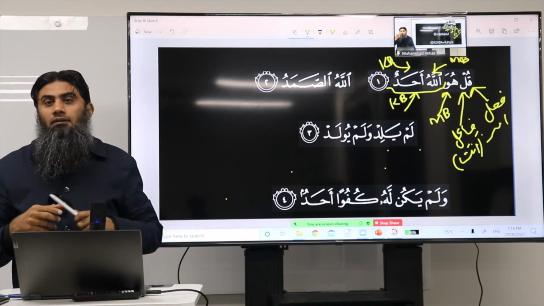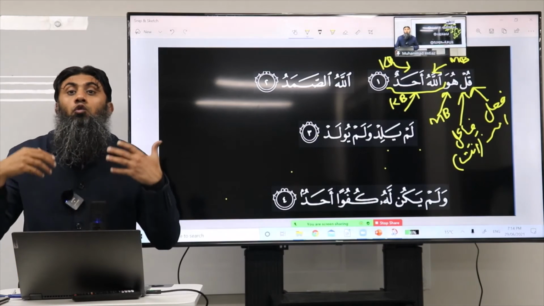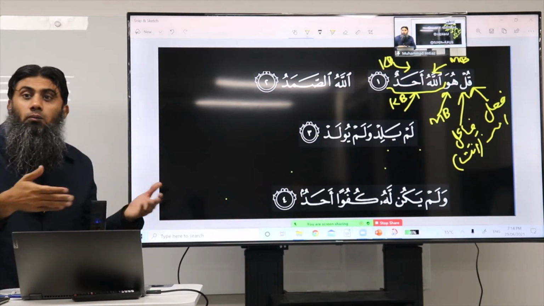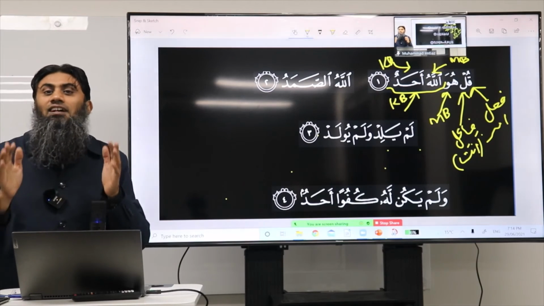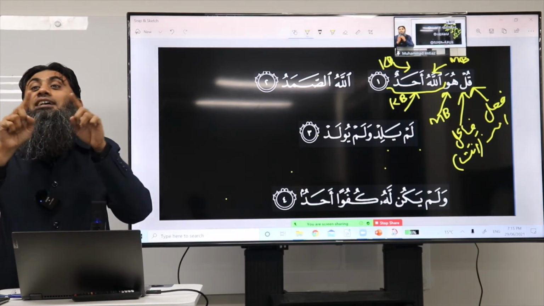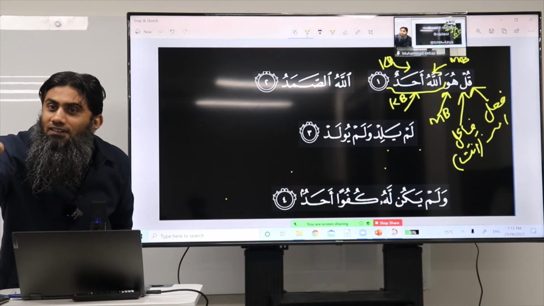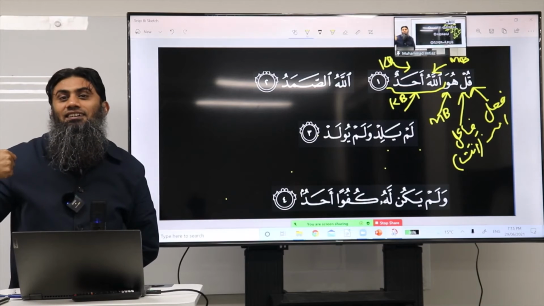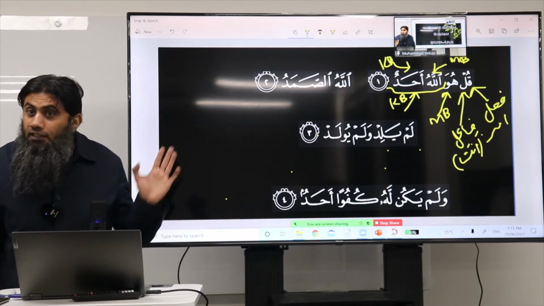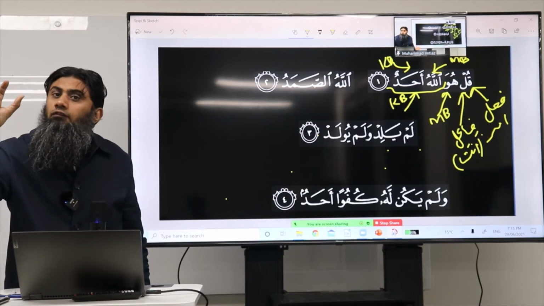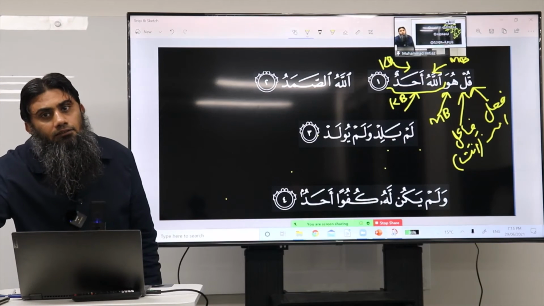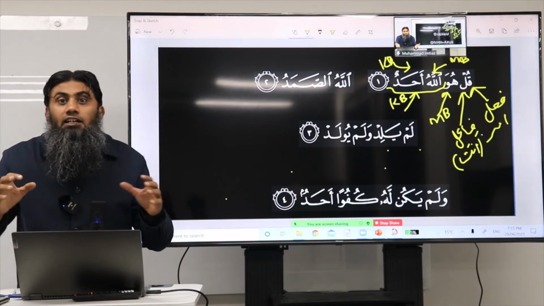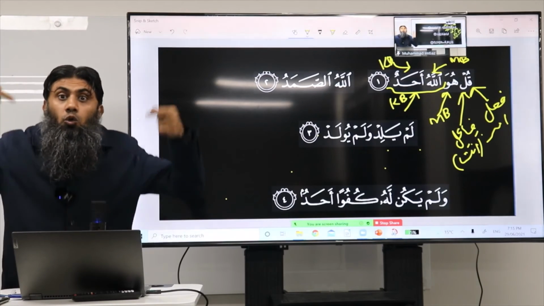And second point, please pay attention. We were looking for the maf'ul. Is that right? But we got a jumla ismiya. What we are learning is that this jumla ismiya is serving the role of maf'ul. This is something new we learned today, inshallah. Normally maf'ul is what? Maf'ul is one word in nasab status, or a pronoun attached to the fail. But sometimes, as in this case, the whole sentence plays the role of maf'ul.